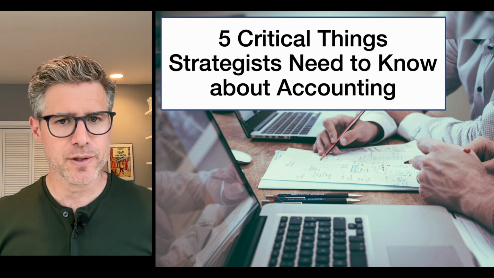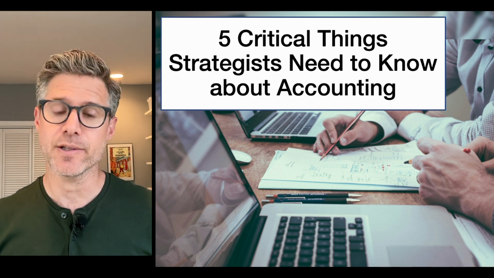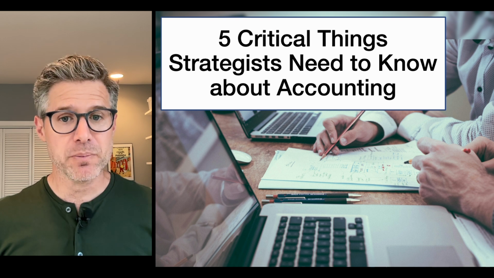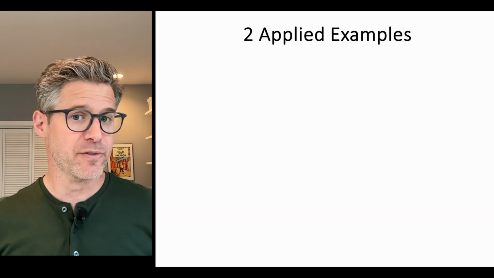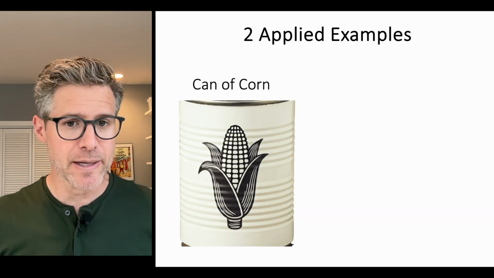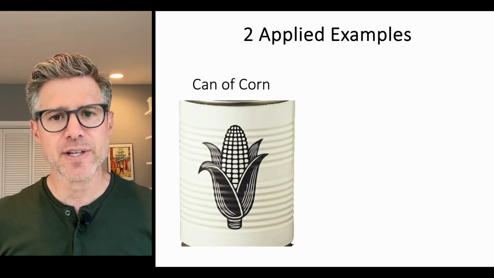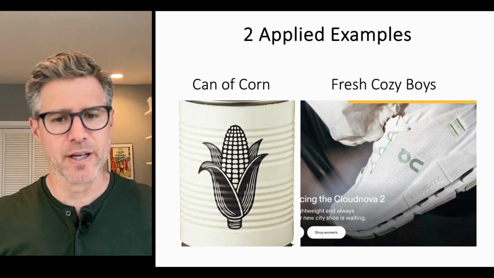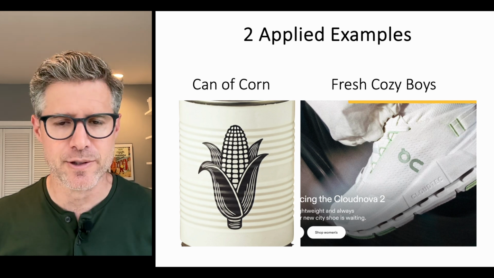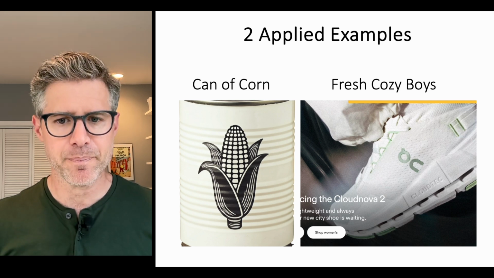Welcome to 5 critical things that strategists need to know about accounting. We'll start with 2 applied examples. The first is going to be manufacturing a can of corn, or a company that manufactures cans of corn. And the second is going to be Fresh Kicks, actually On Sneakers, the Swiss sneaker brand. We'll start with a company that manufactures cans of corn, a very simple company.